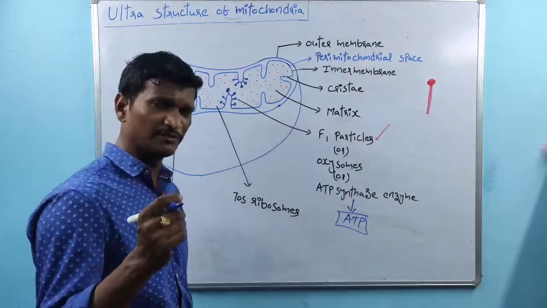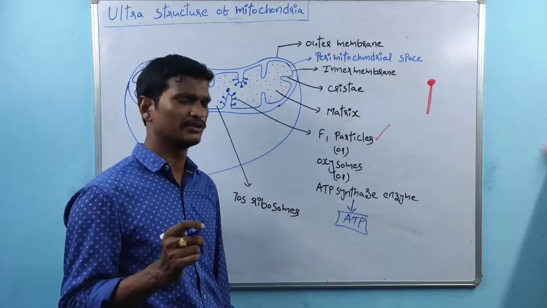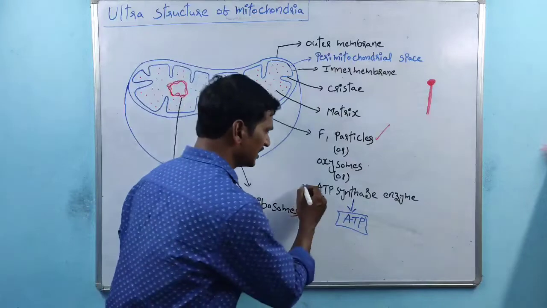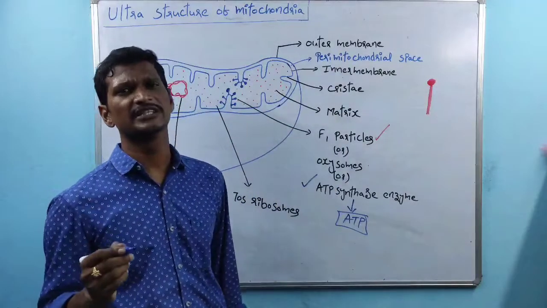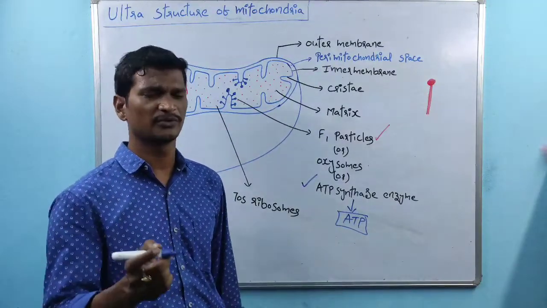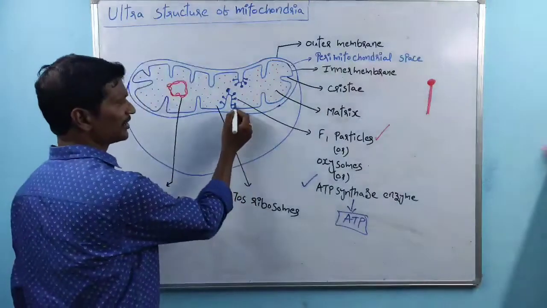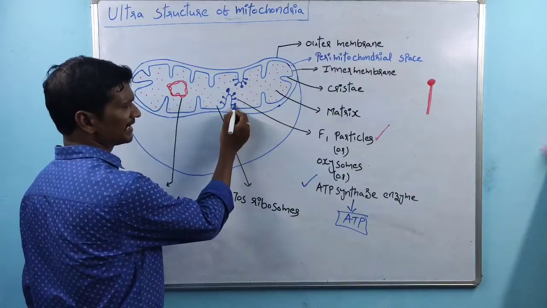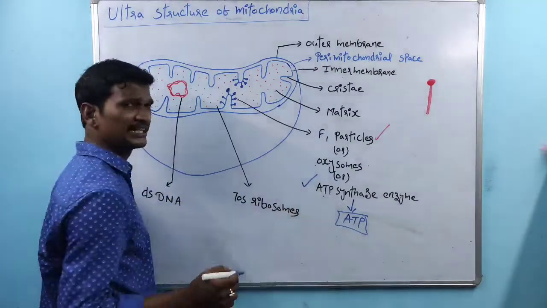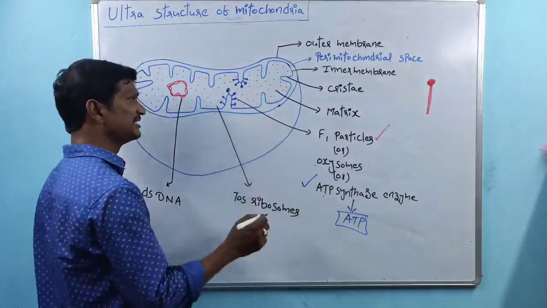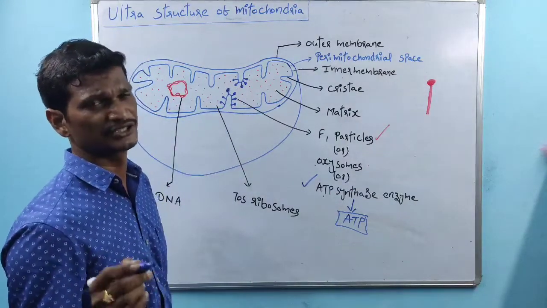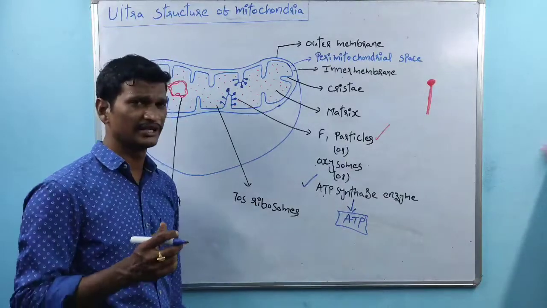So for ATP synthesis within mitochondria, which part is responsible for the synthesis of ATP? That is the ATP synthase enzyme. ATP synthase enzyme is located at which part of the mitochondria? The inner membrane of the mitochondria. The inner membrane of mitochondria contains F1 particles. These are also called oxysomes, right? And this is nothing but ATP synthase enzyme. These lollipop shaped structures are involved in the synthesis of ATP, right?